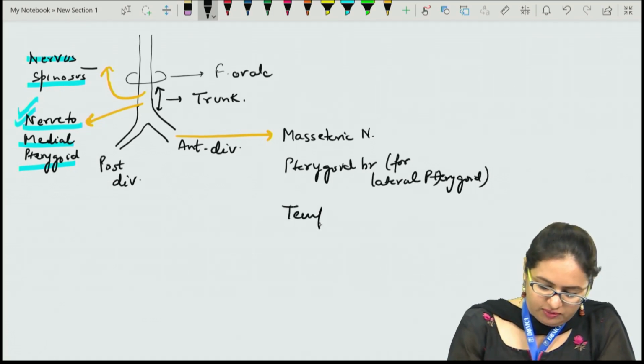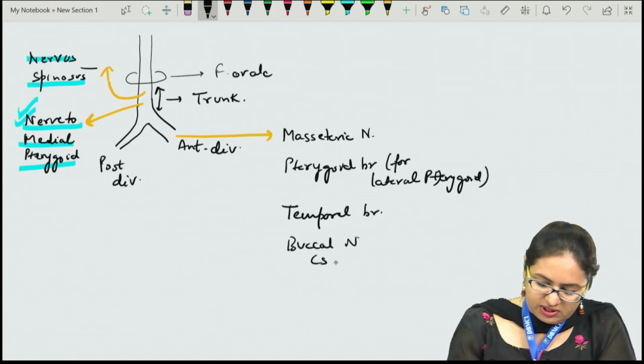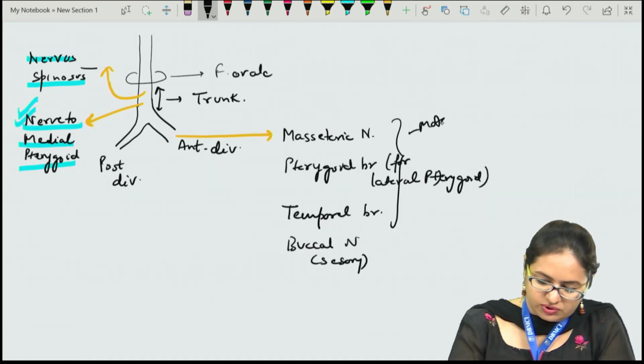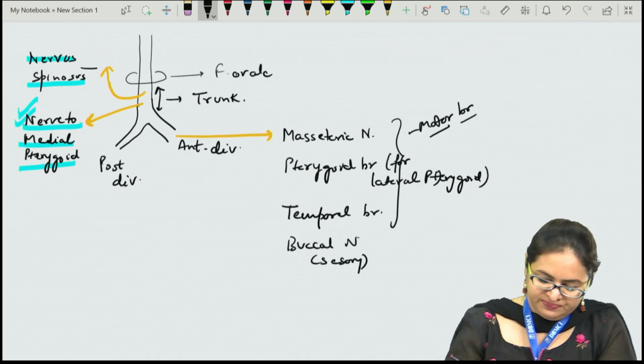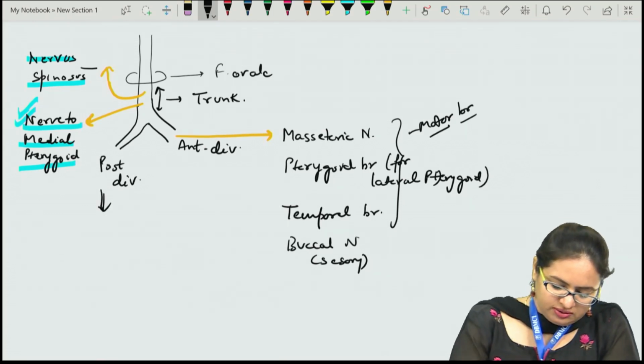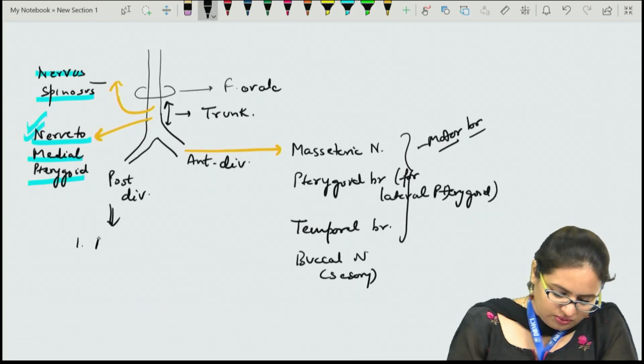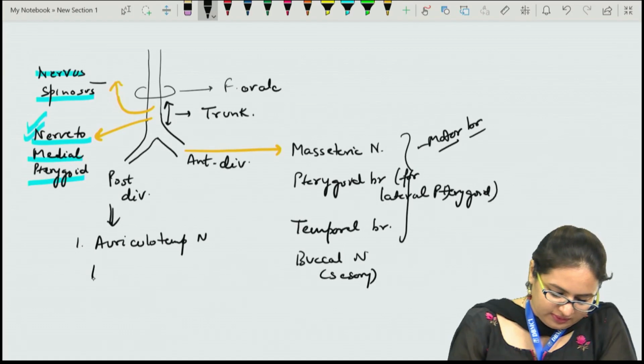Then we have the temporal branch or the deep temporal nerves, and another is the buccal nerve. Only this buccal nerve is sensory, and the rest of these are motor branches. The posterior division divides into three branches: the auriculotemporal nerve, then the lingual nerve, and third the inferior alveolar nerve.